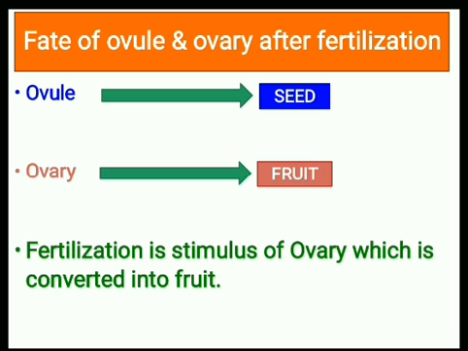So here is the process. Fertilization acts as stimulus of ovary, by which after fertilization ovary is converted into fruit.